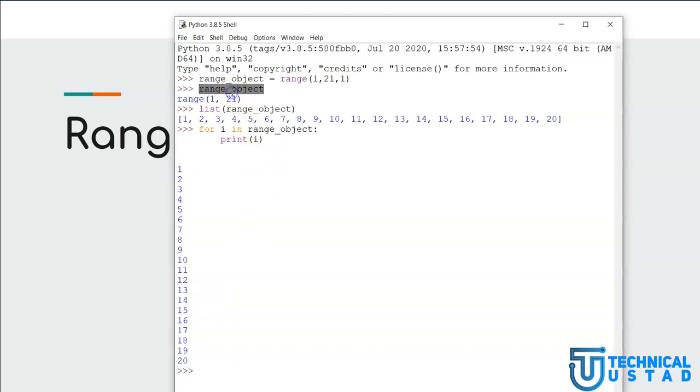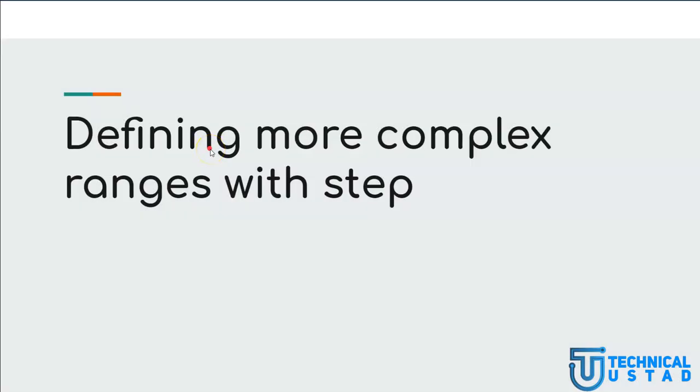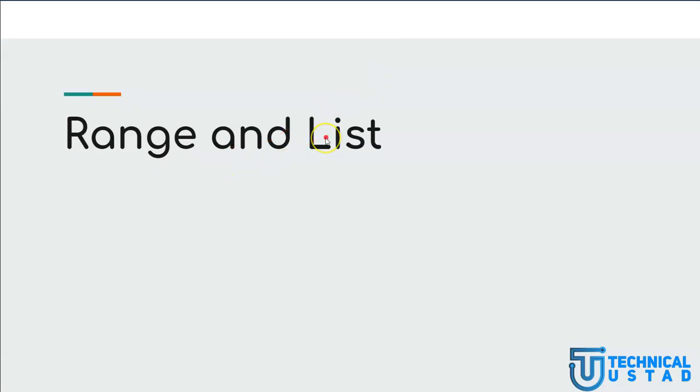But when I print this range object directly, I am not able to see those numbers. Are you getting my point? The point I am trying to make here is that a range object is an iterator object, and iterator objects can only be accessed via for loops, or they can be converted using the list constructor. Okay, so I hope you have been able to get this particular point, range and list.